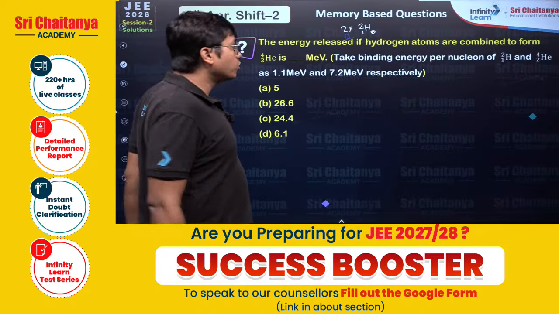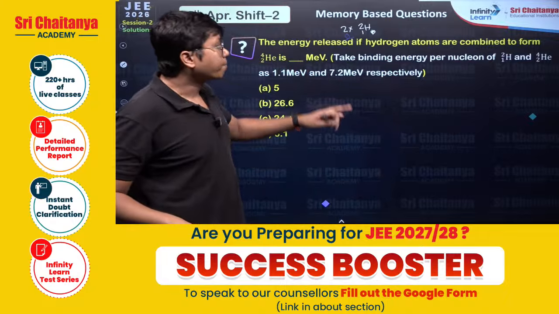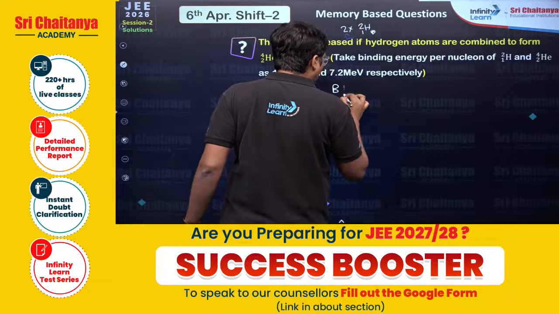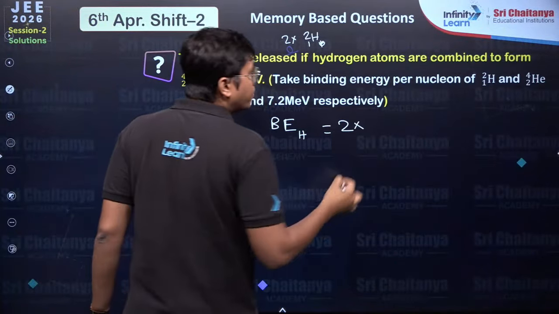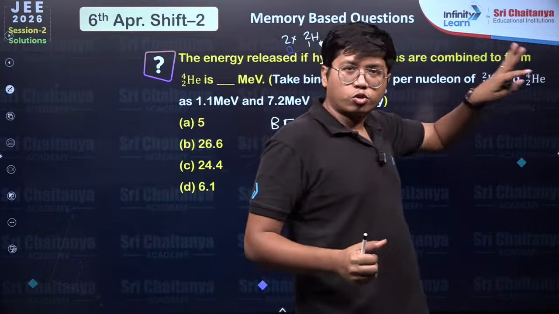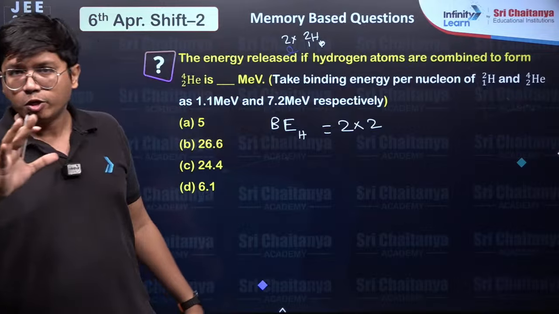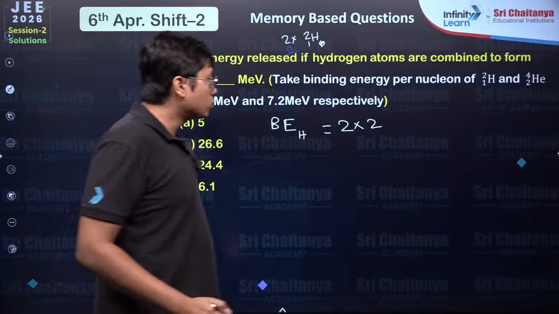Binding energy per nucleon of hydrogen and helium are 1.1 and this. Okay, so I know the total binding energy of the hydrogen atoms is 2 times, each of them have 2. So total of 4 nucleons are available to the hydrogen, and each has, remember, this is binding energy per nucleon, so that's 1.1.